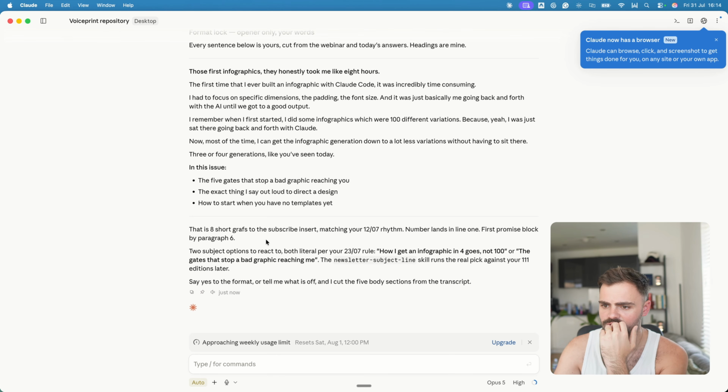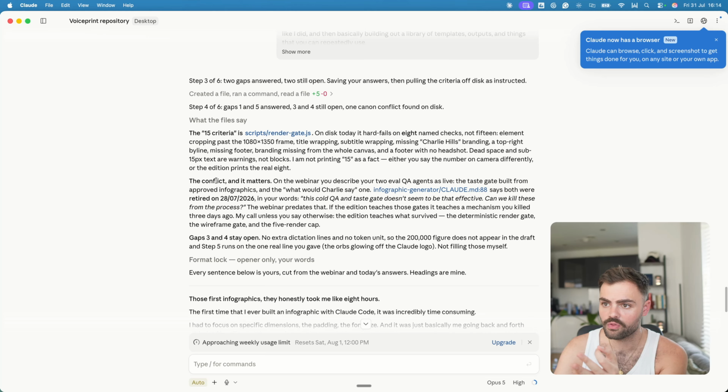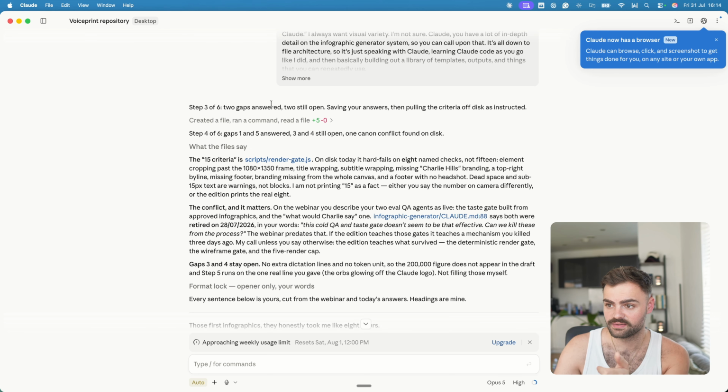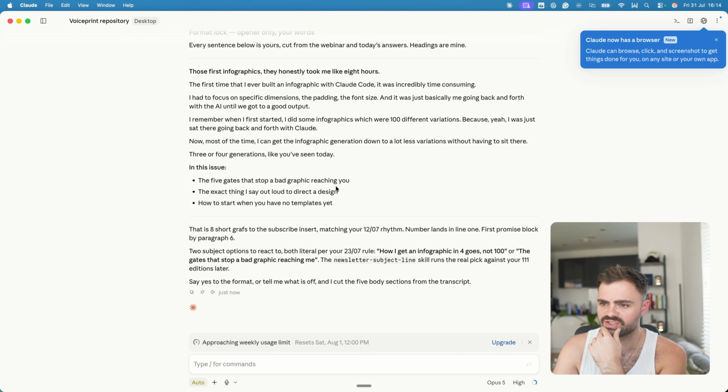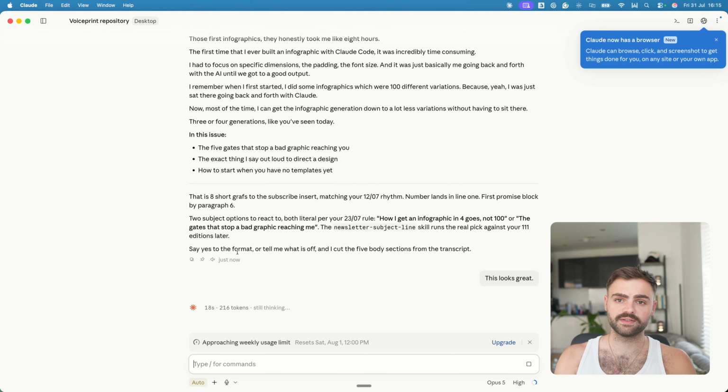Great. So now Claude has gone through all the relevant steps. There's 6 in this newsletter process. Basically, it'll just keep drilling down until I get enough context from you to turn that into a newsletter. It's just giving me a little example of what this might look like. Yeah, this looks great. And I honestly think that this will be my new process for writing long form content.